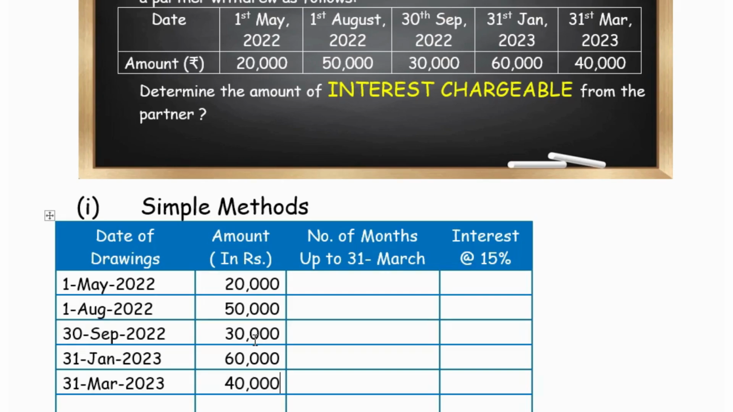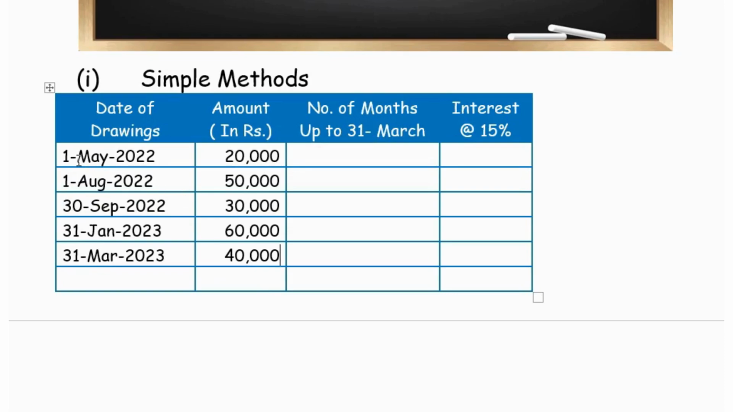Now we have to estimate the duration. From 1st May to 31st March, it is 11 months. Likewise from 1st August to 31st March, it is 8 months. The duration is needed to calculate the interest. Then from 30th September to 31st March, it is 6 months. Then from 31st January to 31st March, it is 2 months. And for the last one, 31st March, we don't have any duration, as it is made exactly on the last day of the month. So we have estimated the duration.